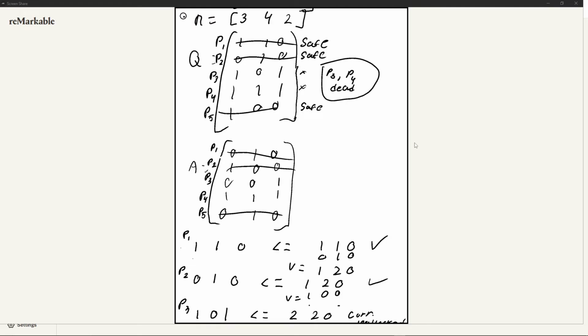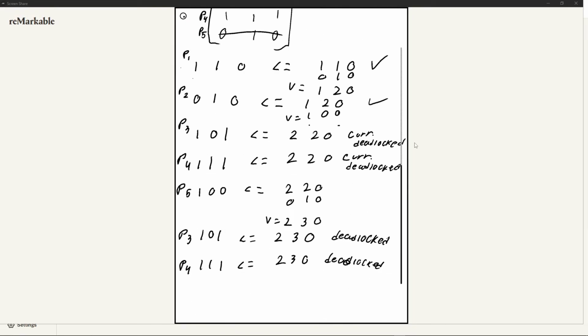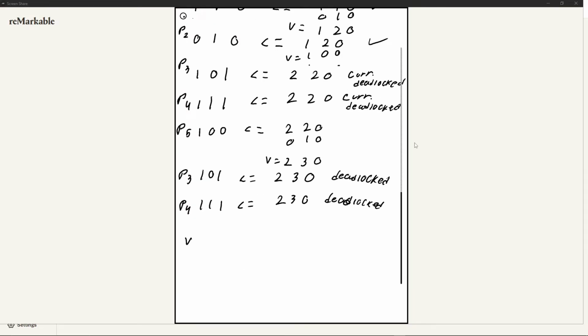And that would be your answer for the second part. Now, last but not least, it's going to ask you, what is W? All W is, is your final V. Whatever V you ended up with after determining all the deadlocks and all the safes, that's your W. So W is equal to 2, 3, 0.